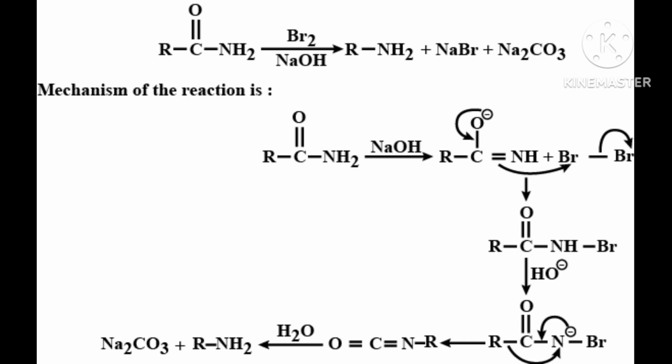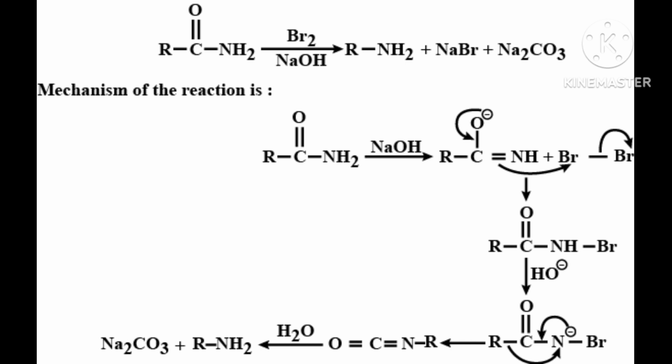In this degradation reaction, migration of an alkyl or aryl group takes place from the carbonyl carbon of the amide to the nitrogen atom.